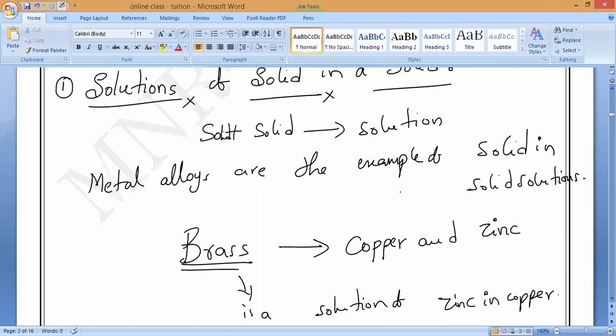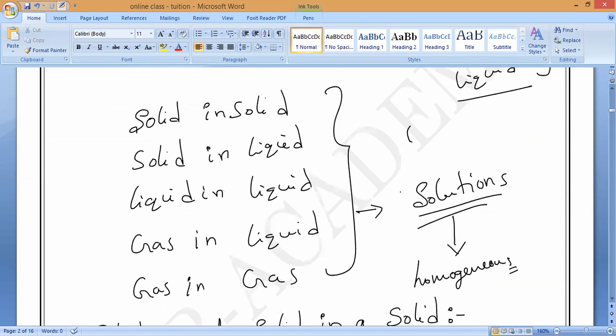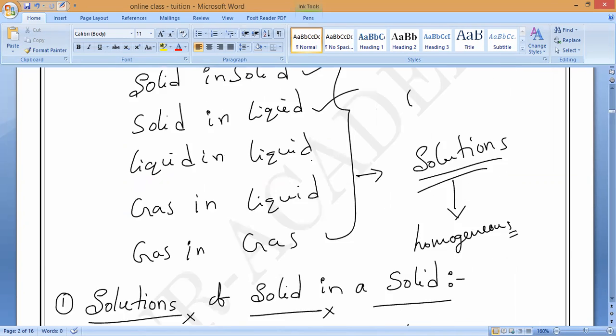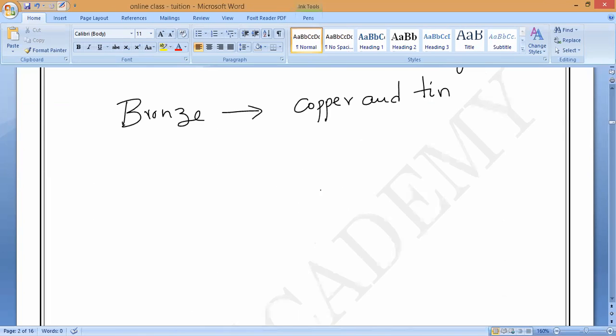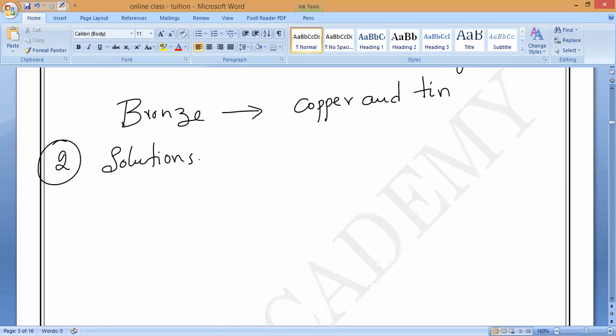solutions of solids in a solid. Okay. Now the second one, what is that? Solutions of solid in a liquid. Write it. Second one: solutions of solid in a liquid.